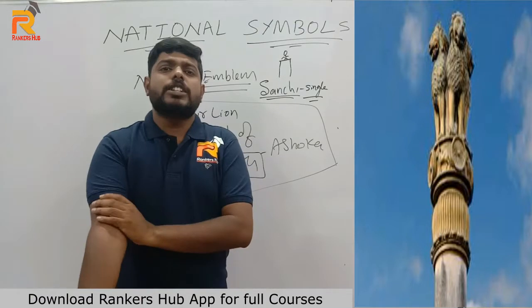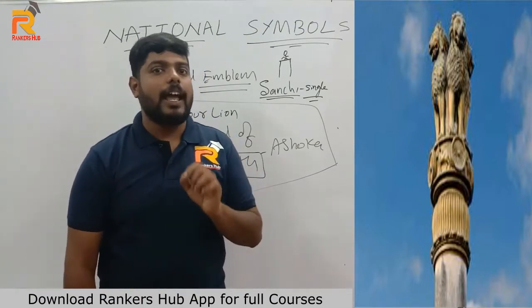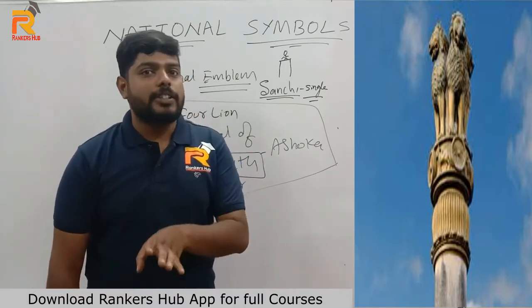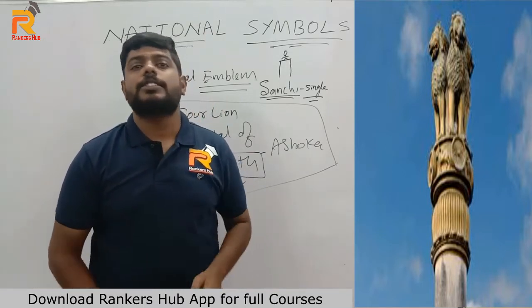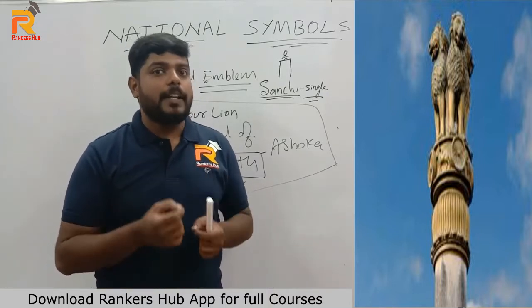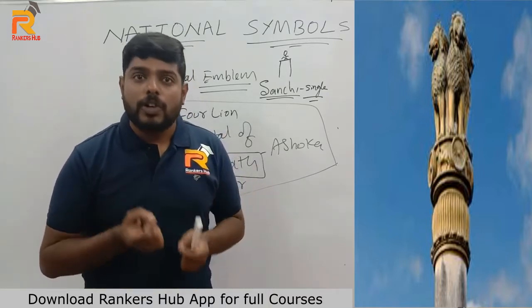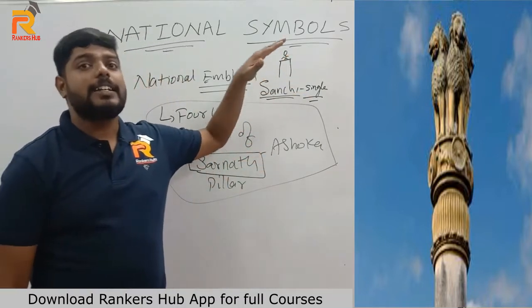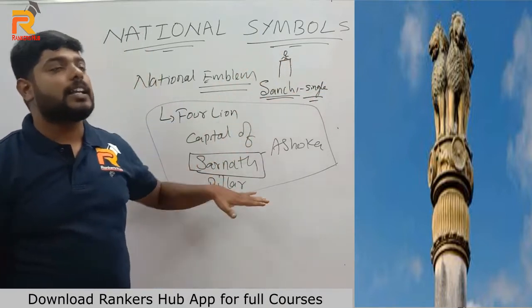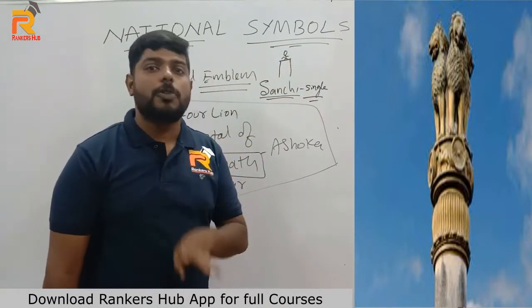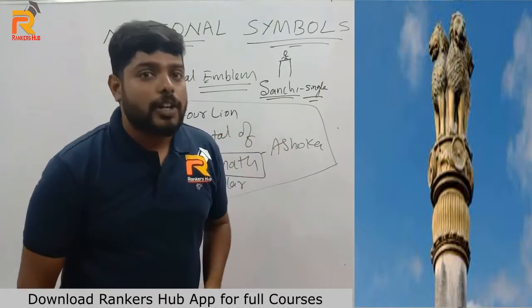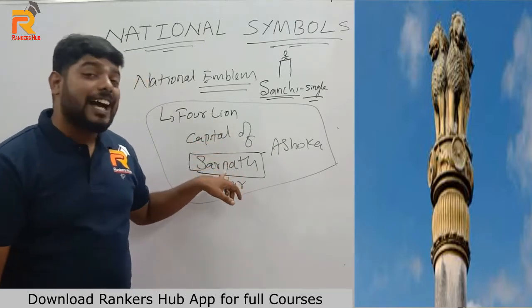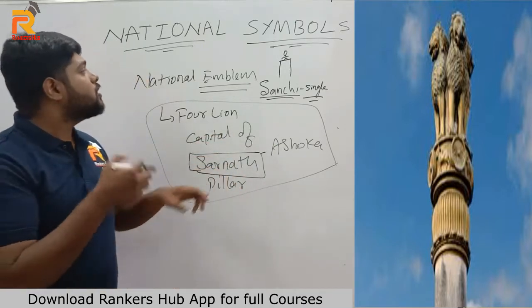Why four lions? Generally, a lion is the symbol of justice. Four lions are standing in four directions, which means justice in each direction. Four lions, four directions, that is justice in the four directions. That implies that India has justice in the four directions. That is why we took our national emblem from the Sarnath pillar, not Sanchi, because in Sanchi we only have a single lion, but in Sarnath we have four lions. This is our national emblem, taken from the four-lion capital of Sarnath, which was given by Ashoka.